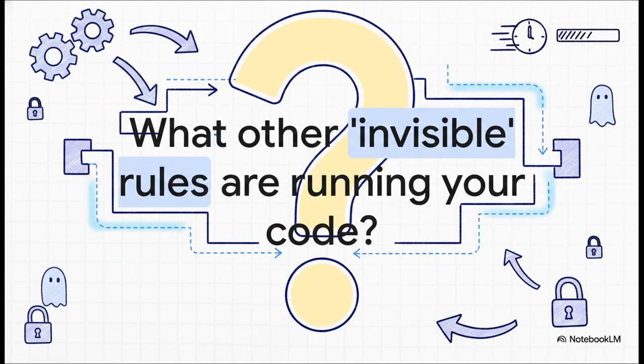You see, understanding the microtask queue isn't just some neat trivia. It is a fundamental insight into how the web platform actually works. It pulls back the curtain on these hidden rules that are governing how our code runs. And that leaves us with a final, really important question to think about. What other invisible rules are out there, quietly shaping the behavior of the apps we build every single day?